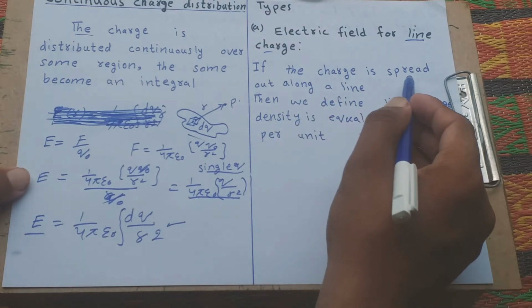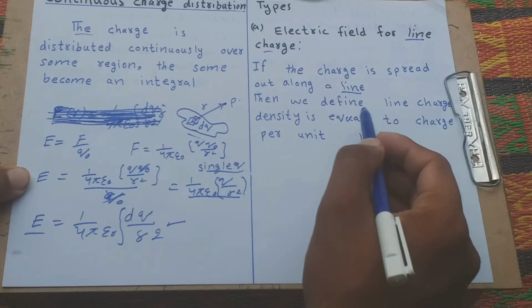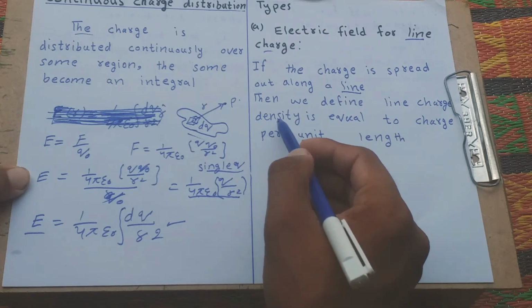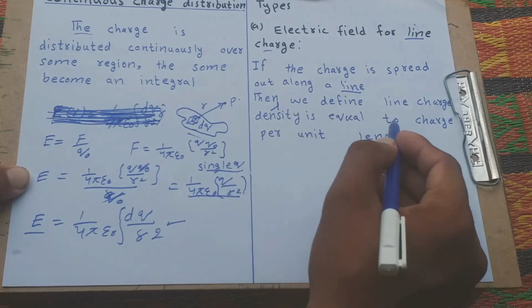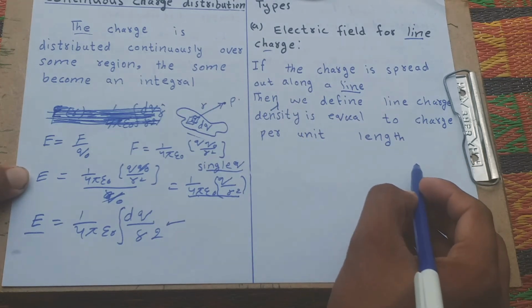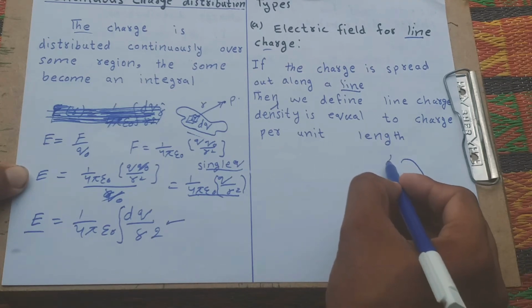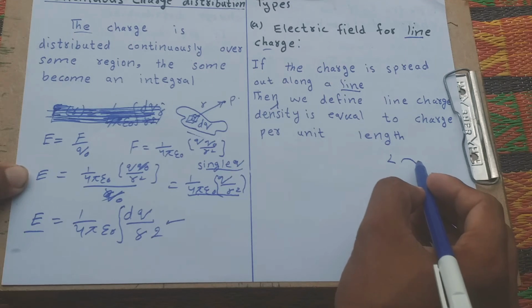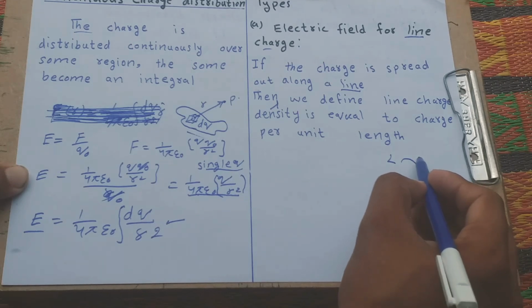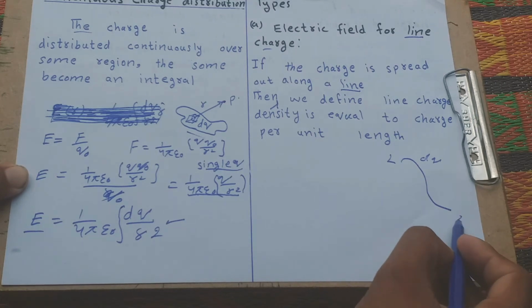If the charge is spread out along a line, then we define the line charge density, denoted by lambda. For example, this is a line. The total length of the line is L, and the charge is Q. For continuous charge distribution, the charge is denoted by dq.